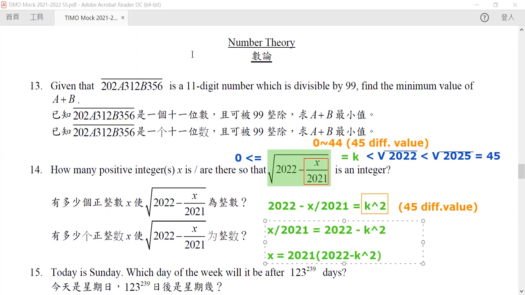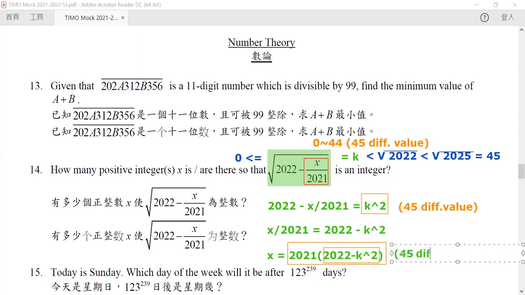Don't forget that because k squared has 45 different values, this number has 45 different values, and hence the whole number has 45 different values. So x must have 45 different values for it to be true. Our answer is 45, because each k corresponds to a unique x such that this is an integer.